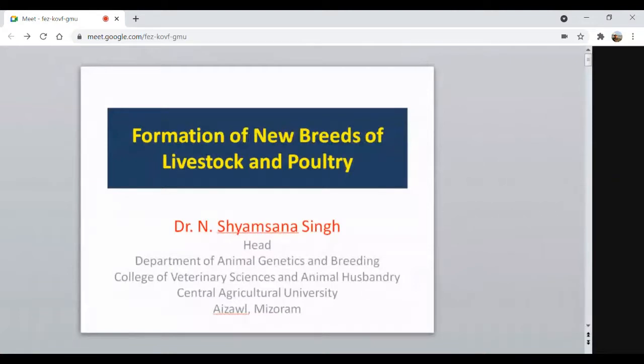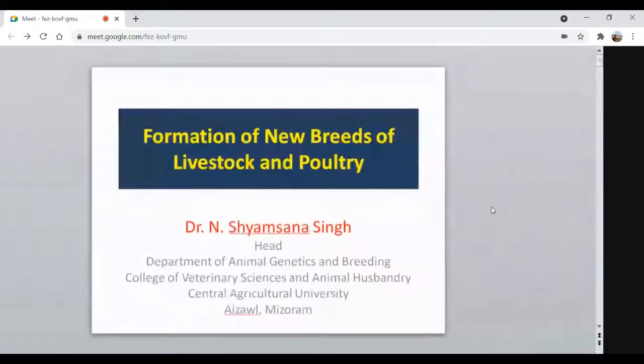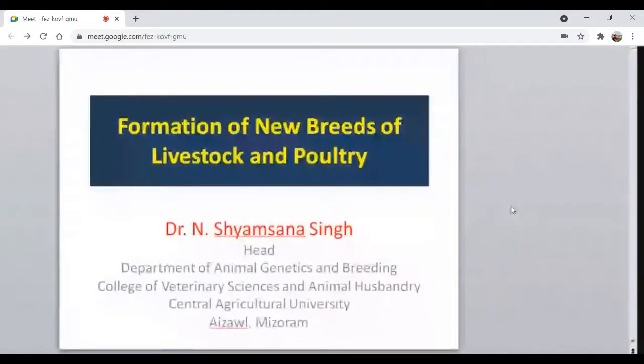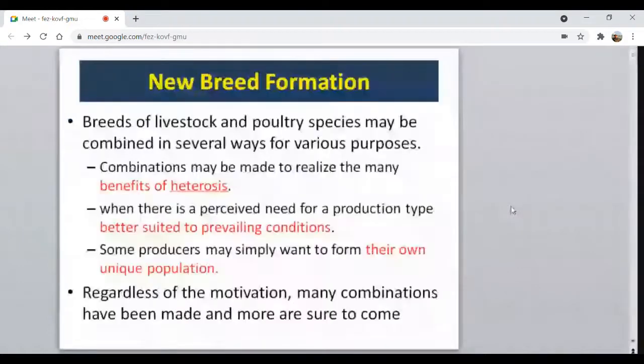So now the last part of the theory portion is formation of new breeds of livestock and poultry. Let us see here. New breed formation: why do we have so many cattle breeds, sheep breeds, goat breeds in our country, and different countries also have a very good number of breeds of different livestock and poultry species? Even then, the animal breeders sometimes feel that new breeds are again